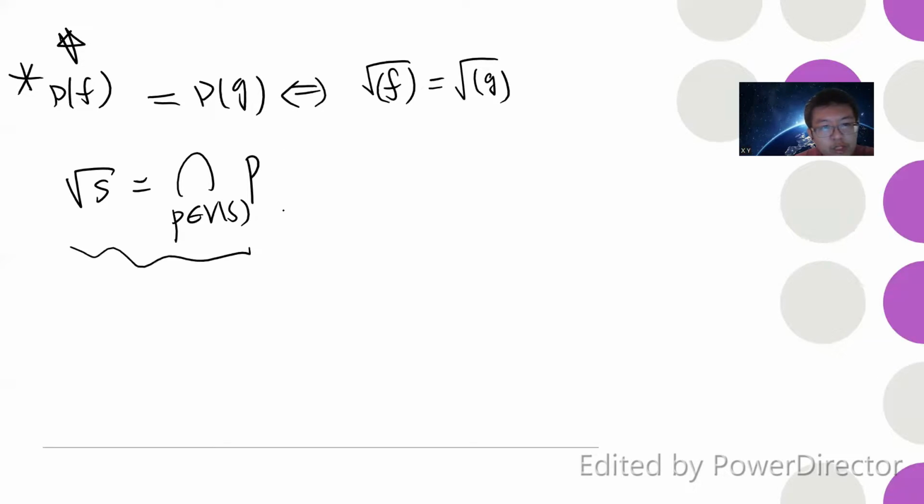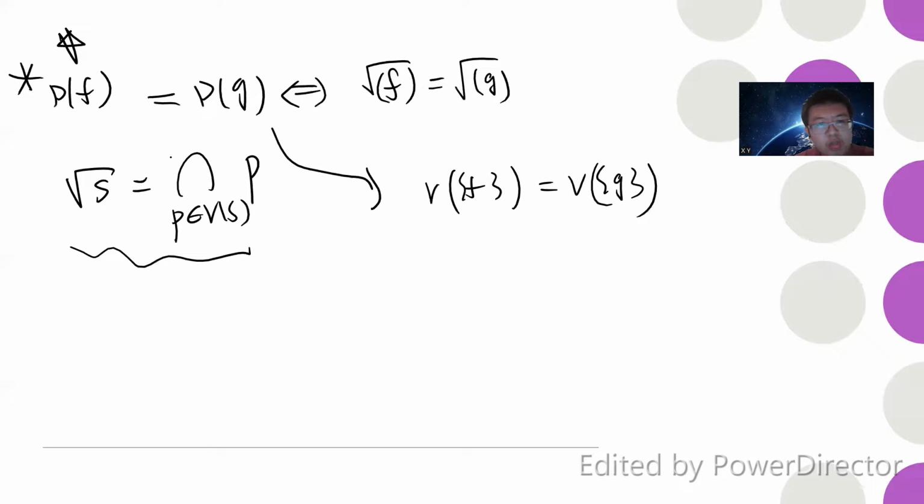Okay, so if you have this, then obviously it tells you that the set of all prime ideals that do not contain f is the same as the set of all prime ideals that do not contain g. Basically, this tells you that V of the singleton f is the same as V of the singleton g, right? Because the prime ideals not containing f are the same as the prime ideals not containing g, the prime ideals containing f are the same as the prime ideals containing g as a set. So we say as a set.